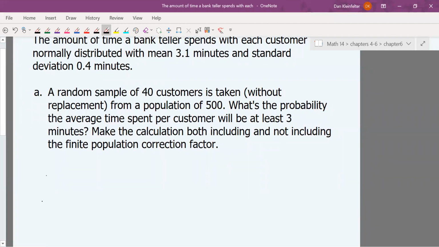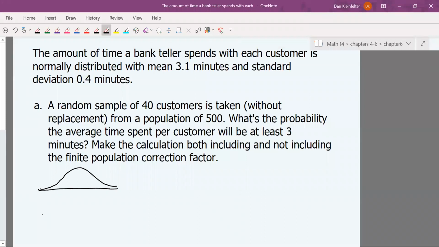So either way, I'm going to start with a picture. We will have the mean, which is 3.1 minutes, and we wanted to compare to 3 minutes. Okay, so we're going to do this without the correction factor first.